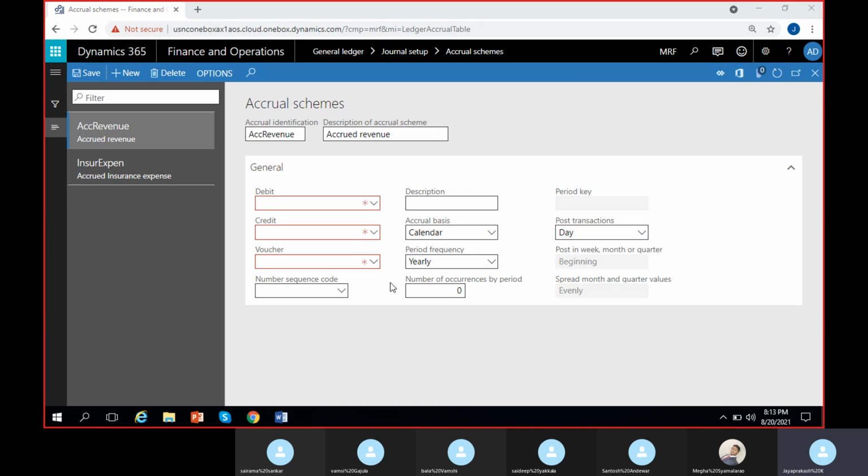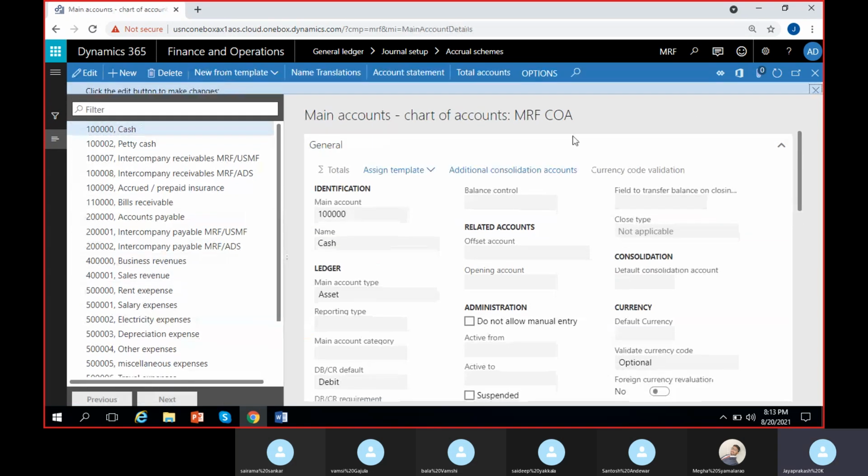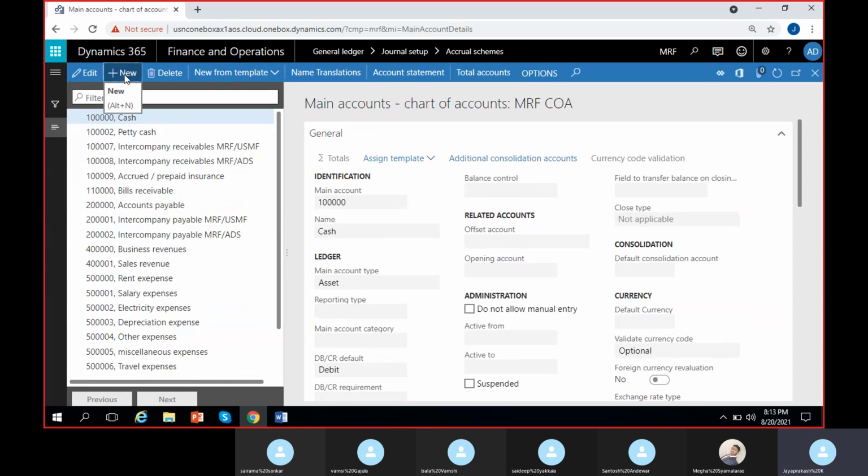So we do not have these accounts yet, so let me create the accounts. I'll go to the main account space from here itself. Right click here, go to view details. I can create accounts there in main accounts. So let us create an account.